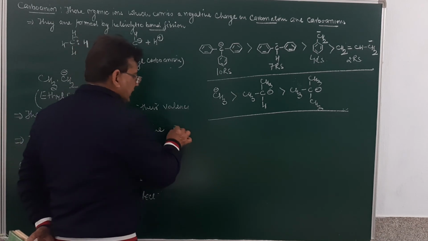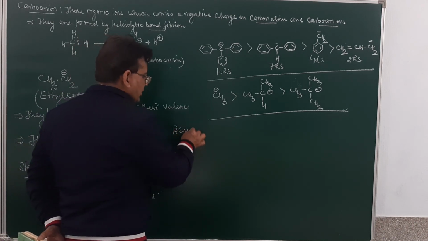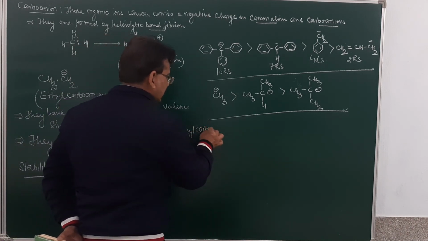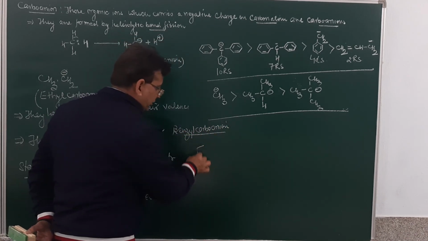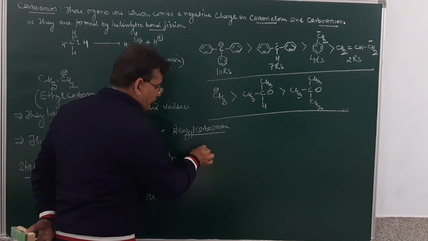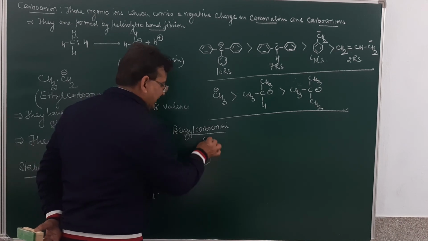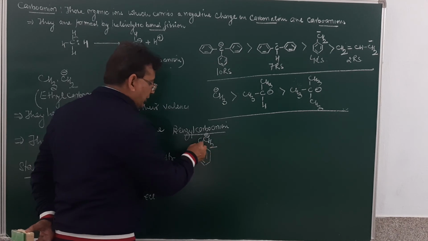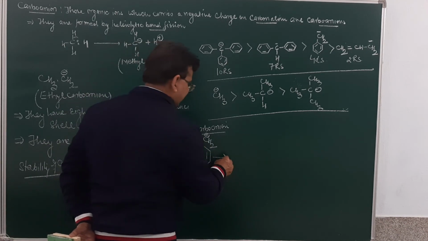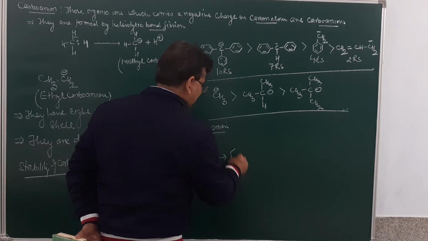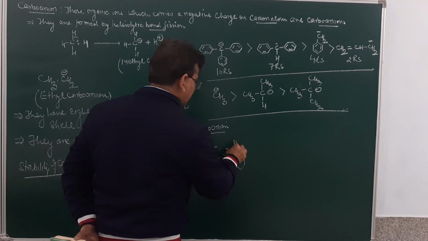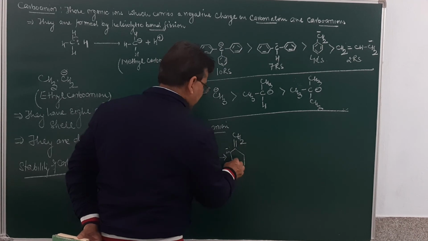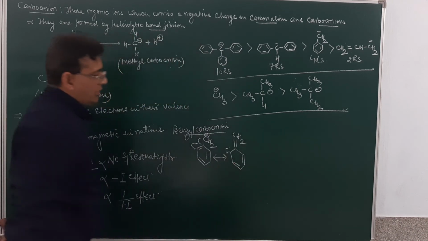Suppose we have a benzyl carbanion. So how will we write down this structure? This will be CH2 negative. This is in conjugation to this ring. So the electrons will shift toward this side, and this will shift toward this side. So this will have a negative charge and this will be double bond CH2, and then double bond and then again double bond.